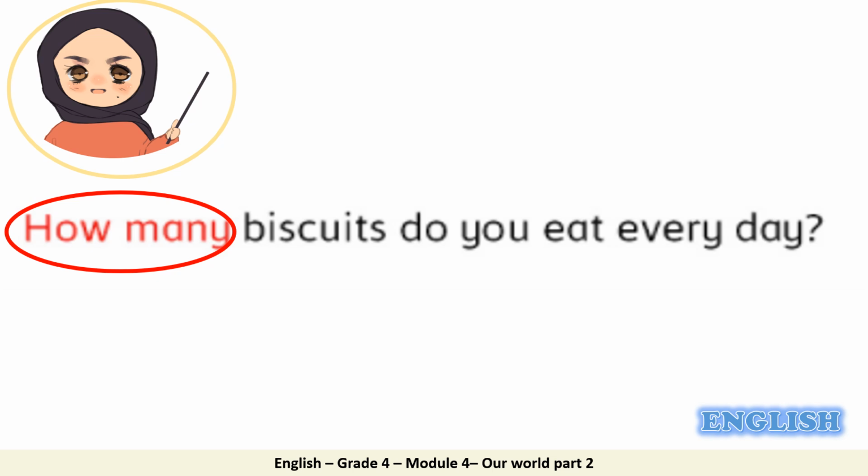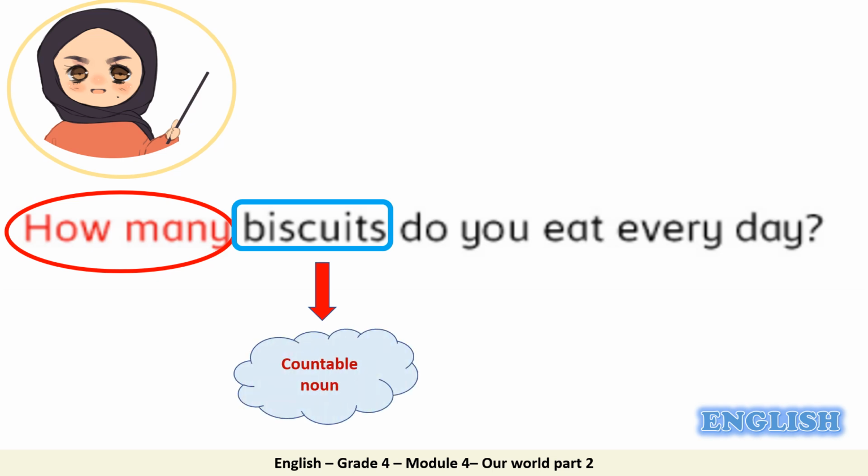Very good. We are asking about the quantity of biscuits. Now, is biscuits countable or uncountable noun? Excellent. Biscuits is countable noun. Very good.